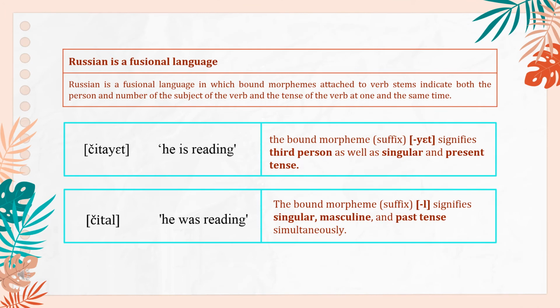Russian is a fusional language in which bound morphemes attached to the verb stem indicate both the person and number of the subject of the verb and the tense of the verb at one and the same time. Like "chitayet": he's reading. The bound morpheme suffix "yet" signifies third person as well as singular and present tense. The next is "chital". The bound morpheme suffix "l" signifies singular masculine and the past tense simultaneously.